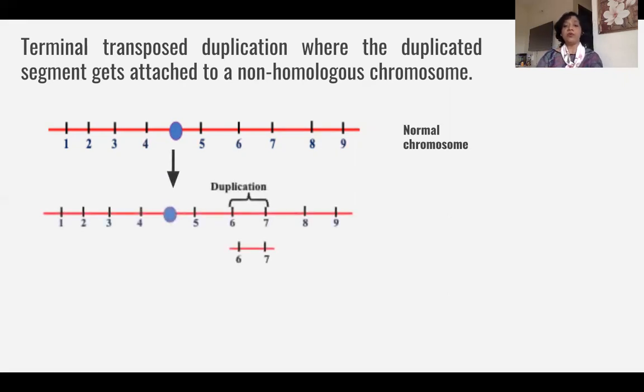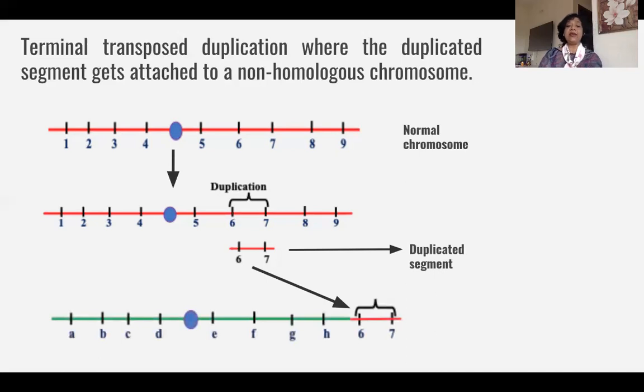In this normal chromosome, I want to show you the duplication has taken place. I have taken the same segment, the segment which has the gene 6 and 7, and you can see it has been duplicated. You can see very clearly it has been duplicated and it has not attached to the same chromosome. If it attaches to the same chromosome, you know what it will be. But now we are seeing that it has not attached to the same chromosome. So where does this duplicated segment go?